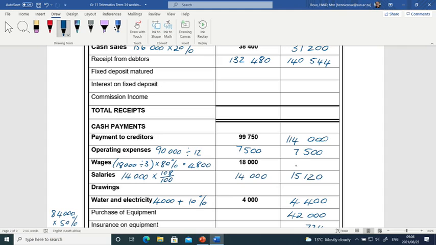So in July, we will still pay the 18,000 for the 3 workers that we have, plus the 4,800 to give us 22,800 for the wages for July.